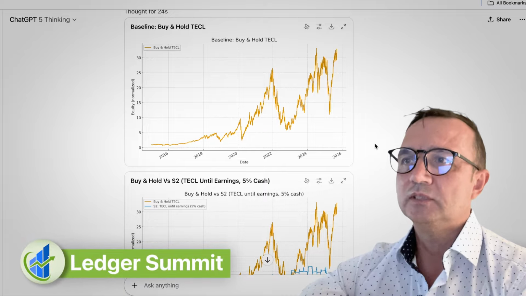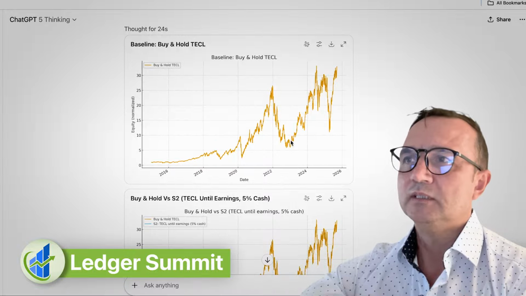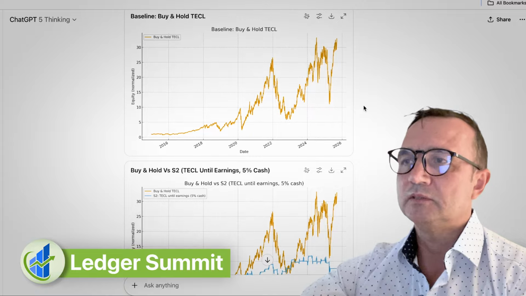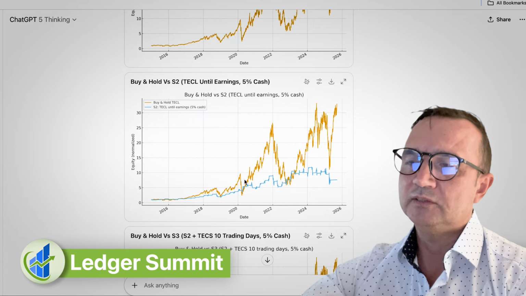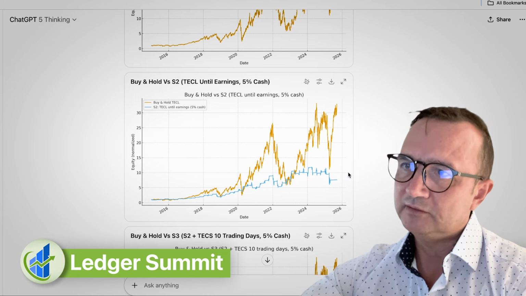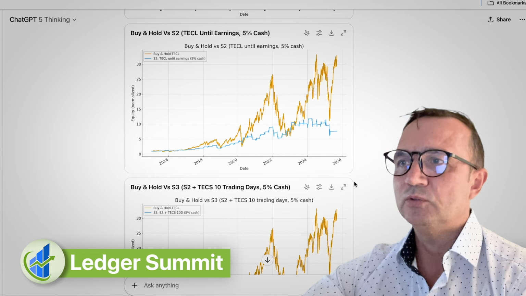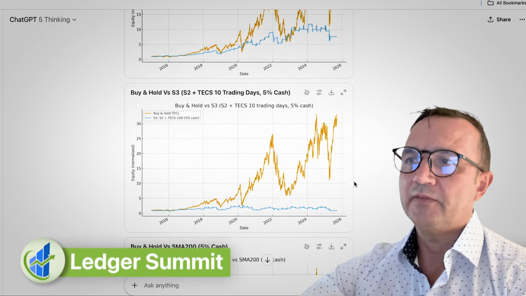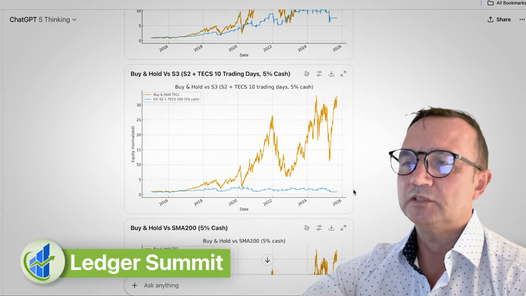So you can see in this chart, just buy and hold, it goes up, goes down, and the return is pretty good if you stay invested over a period of 10 years. Then this is the second strategy. The blue line, you can see it's trailing way below, except there is this period when the market goes down and, in some cases, just this little dot, where you actually beat buy and hold. Then this is the third strategy. It's actually way worse. So you see it's not producing anything.